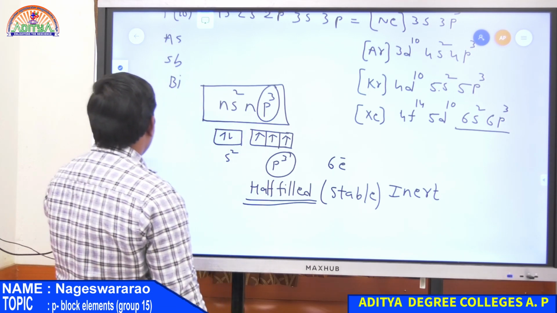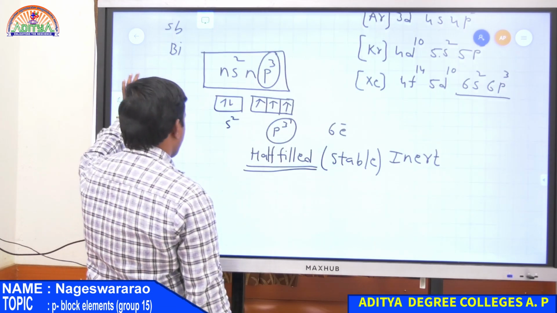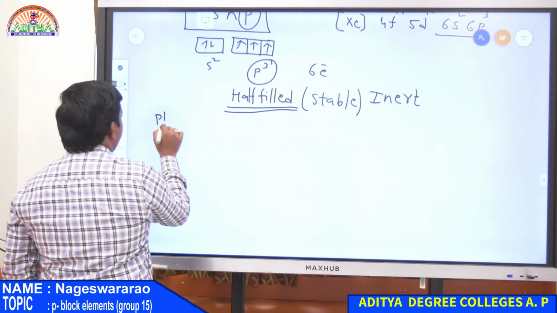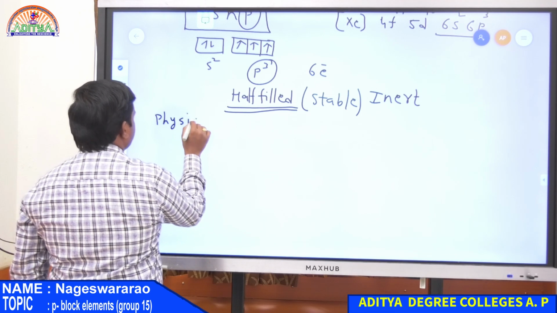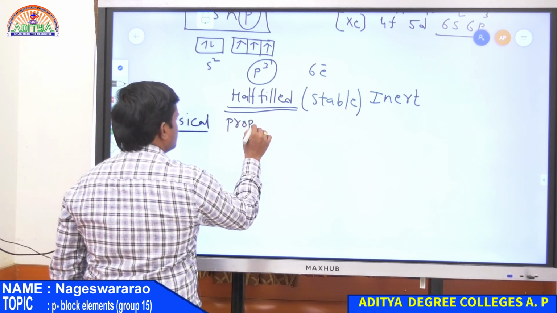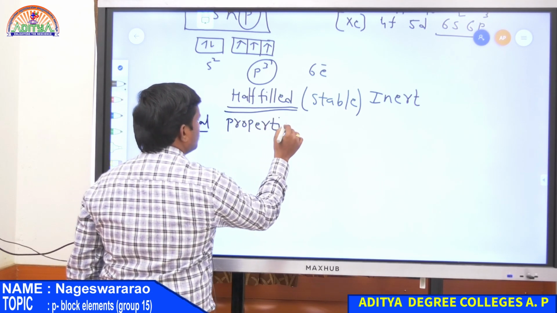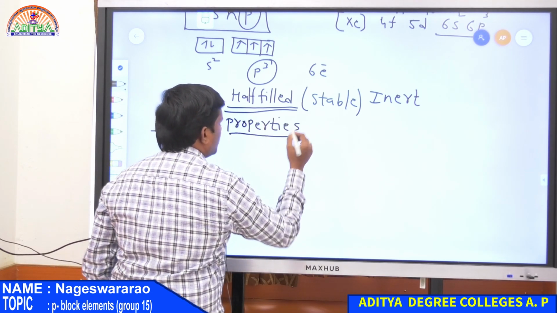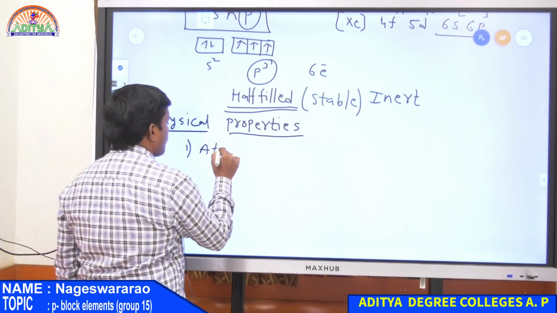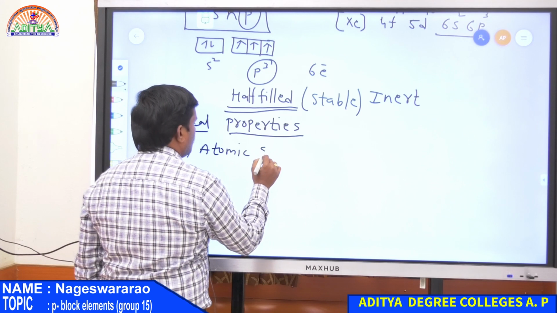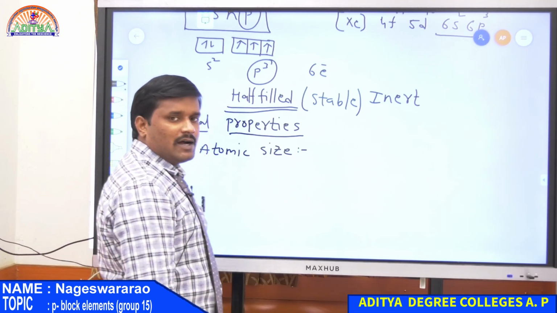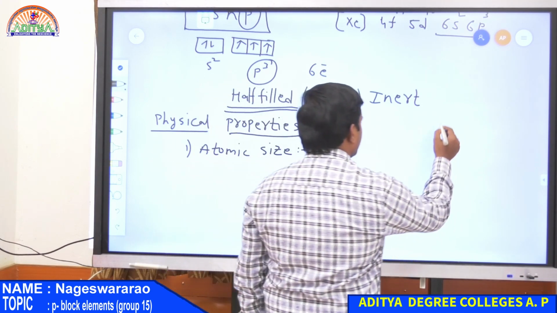Now, what are the physical properties of nitrogen family? Again, same physical properties from top to bottom. So, first one is atomic size. From top to bottom, atomic size always increases.